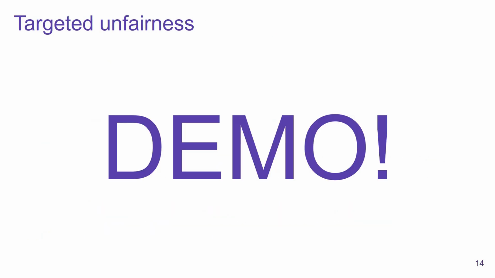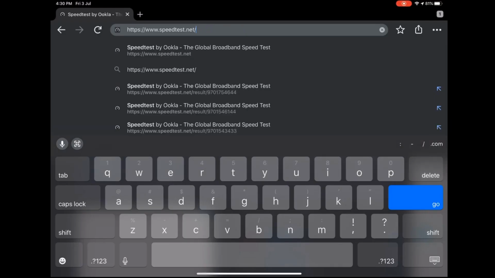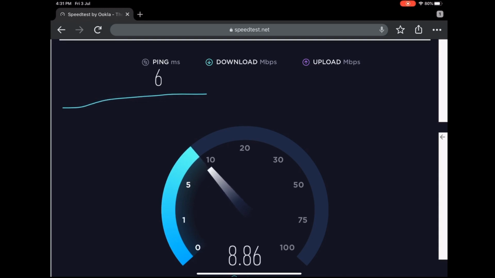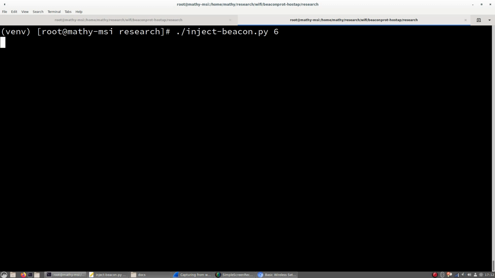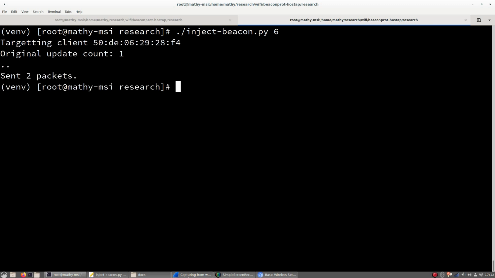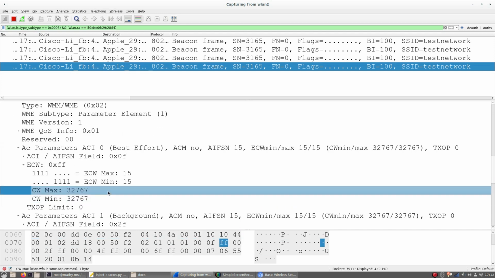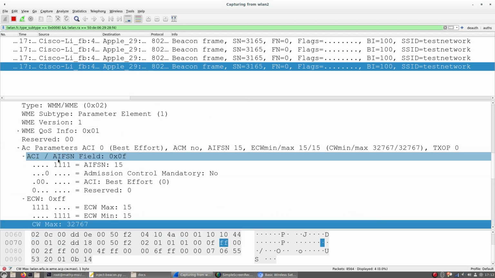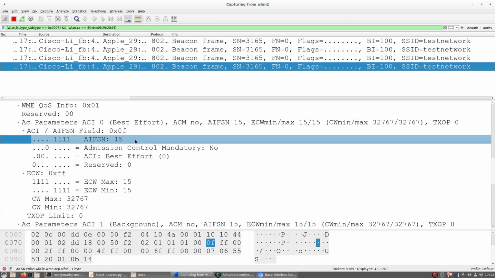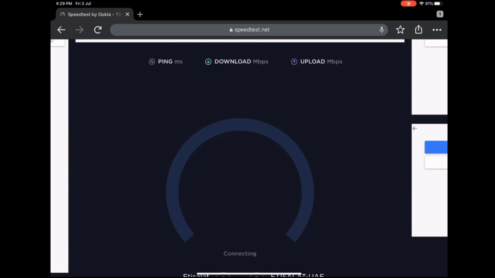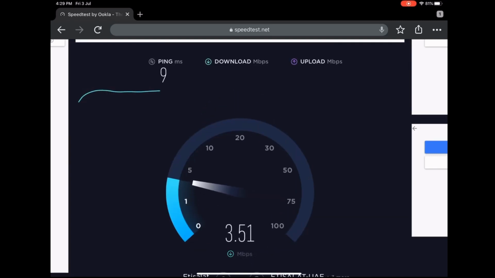So let's show a demo of this attack in practice. We will target an iPad device, and we can see that before starting the attack, the iPad has a throughput of about 10 megabit per second. Then as an adversary, we will spoof two beacons. And if we look in Wireshark, this spoofed beacon has the maximum value for the backoff window and also the maximum value for the AIFSN waiting period as well. And if we now measure the throughput on the iPad, we see that it is substantially lower, meaning our attack has succeeded.